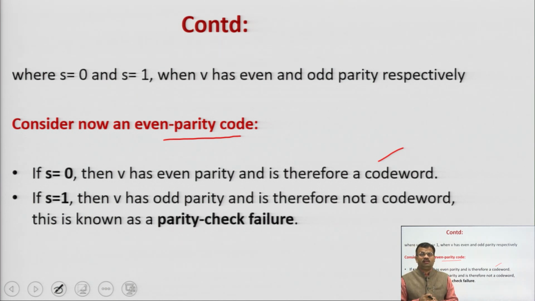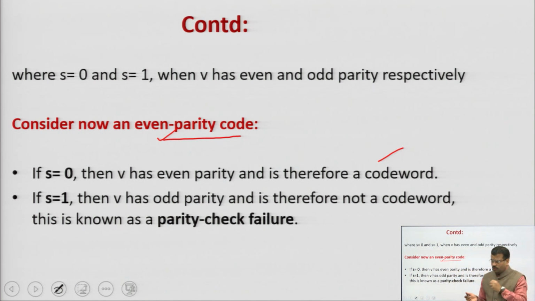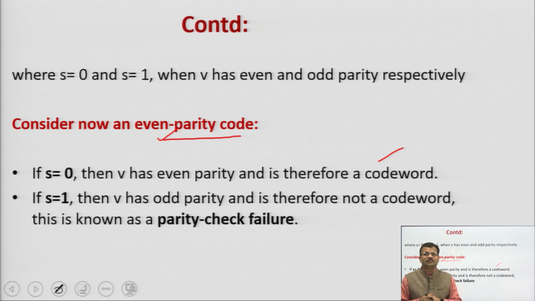If S is equal to 1, because we are discussing even parity, and V has an odd parity, it means this is not a correct code word. By the parity checksum you are able to detect the error. So, this is also called parity check failure. You have to keep this in mind.